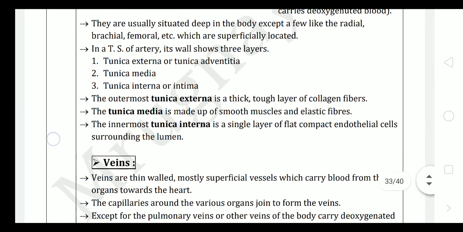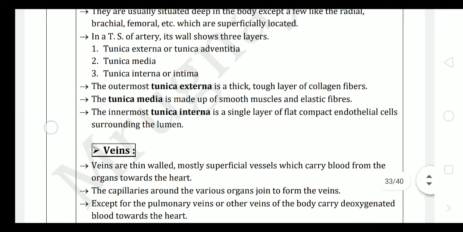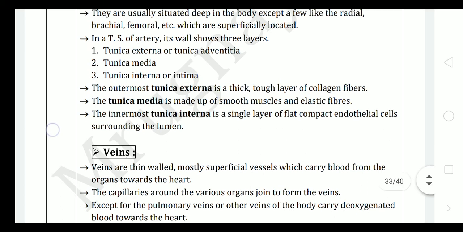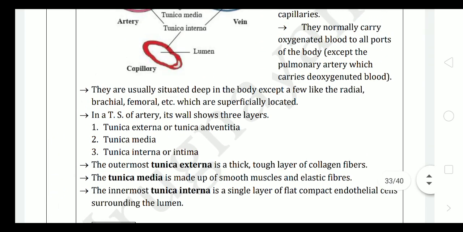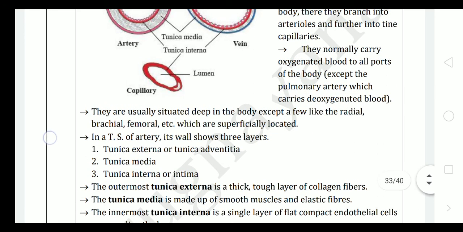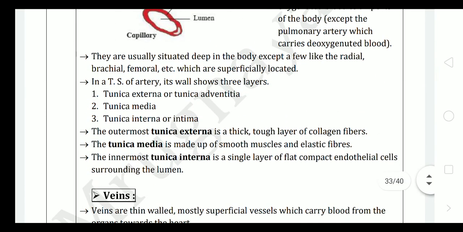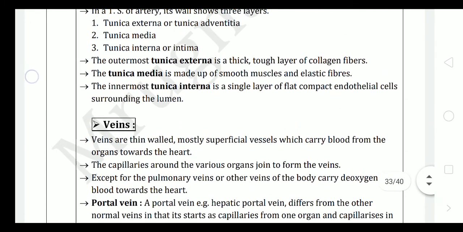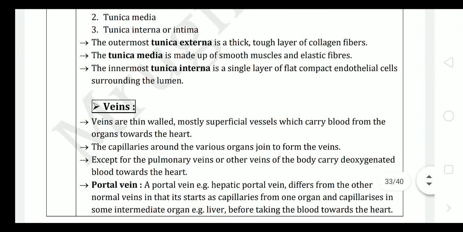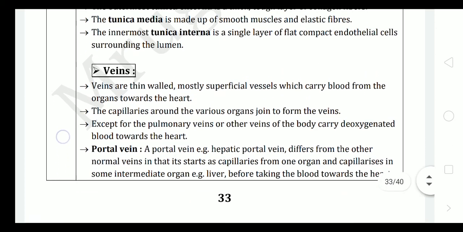The outermost tunica externa is a thick tough layer made up of collagen fiber, and tunica media is made up of smooth muscles which give elasticity, so elastic fibers are also there. The innermost tunica interna is a single layer of flat compact endothelial cells surrounding the lumen. The lumen is a cavity, and inside it there is a layer of endothelial cells which is directly in contact with the blood flowing in the arteries.